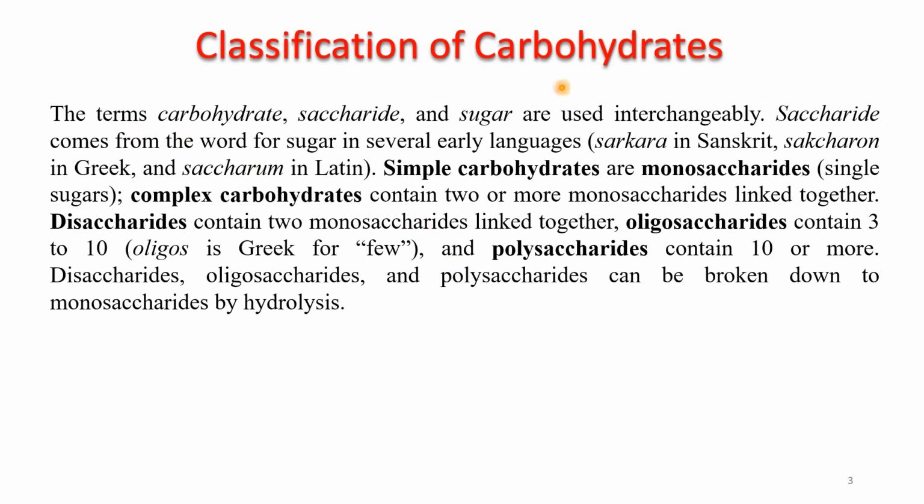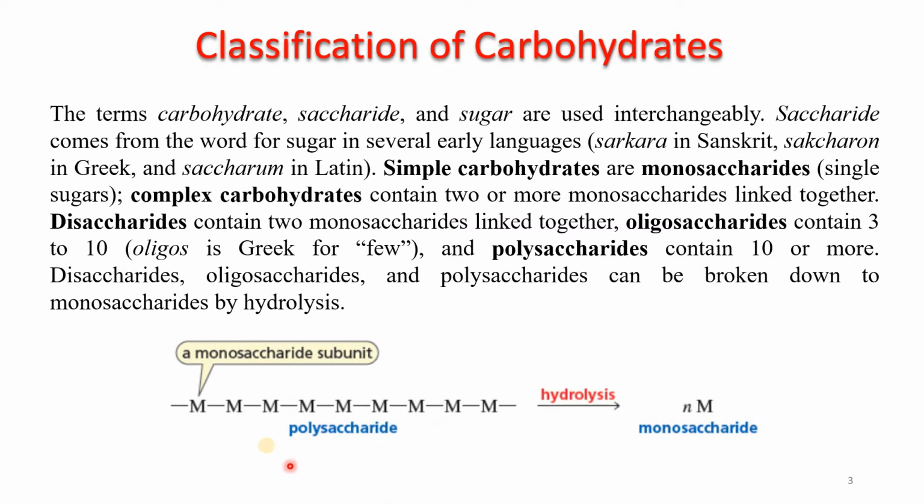And then the classification of carbohydrates. Carbohydrate is named in different ways: carbohydrate, saccharide, and sugar. All are the same thing, but there are different names. A simple carbohydrate is known as a monosaccharide, a single sugar. A disaccharide has two monosaccharide units. An oligosaccharide has 3 to 10 units, and a polysaccharide has more than 10 monosaccharide units. It may have up to thousands.